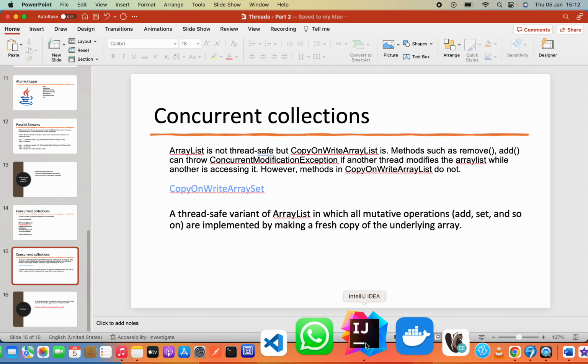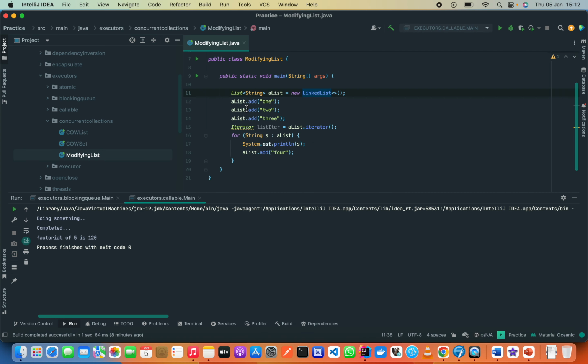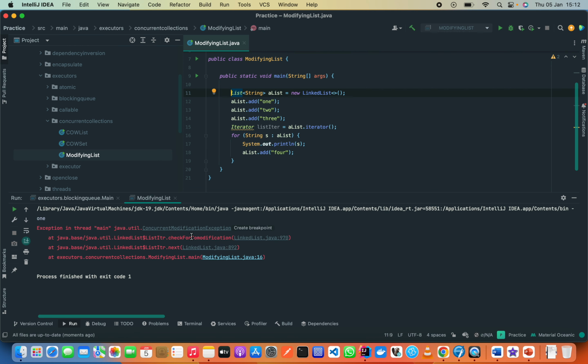So let's look at this in practice. We are going to start with an array list. It can be a linked list or whatever, and what we want to do is modify this while we are busy iterating it. So let's run this code and observe what happens. We see that we get a concurrent modification exception.